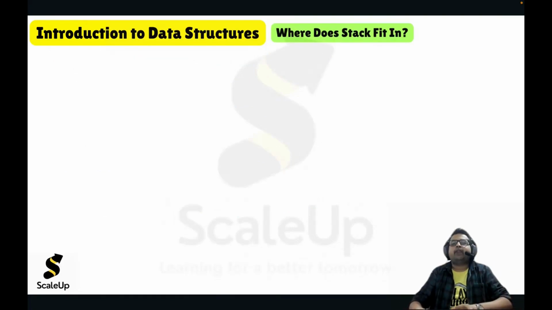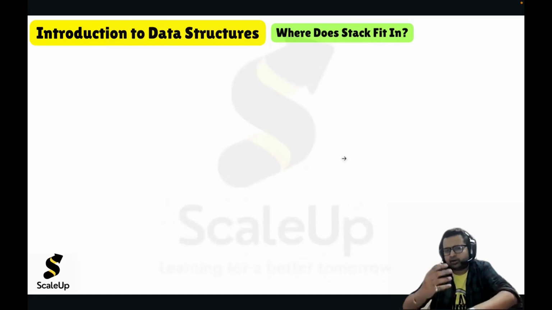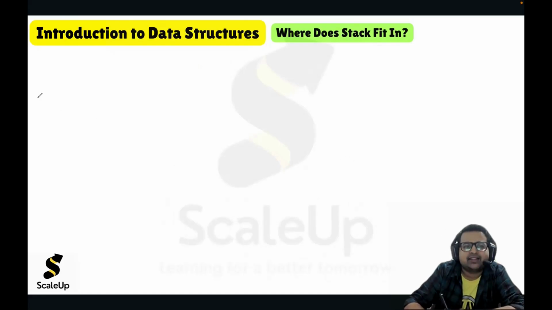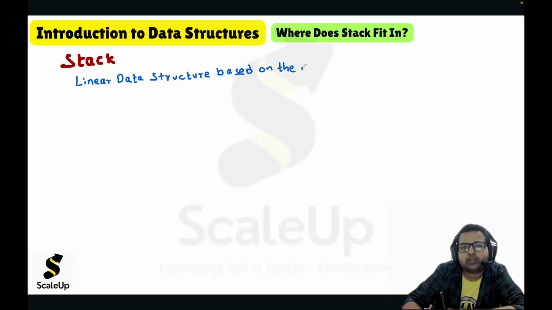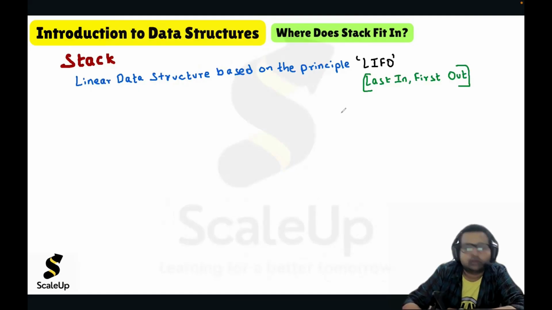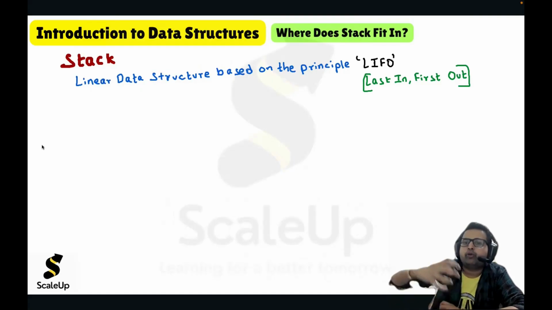Now we'll look at where stack fits in. It means we'll get some idea about the stack, like what exactly is a stack. If we talk about stack data structure, it's a linear data structure based on the principle LIFO. And what does LIFO mean? Last in, first out. There are many scenarios wherein we want this kind of principle, wherein whatever element we inserted last, we want it to be the first to get out.